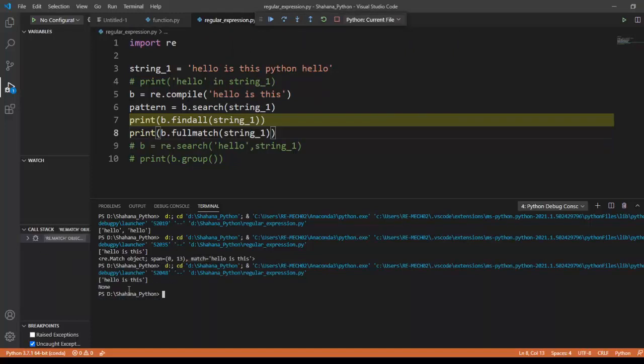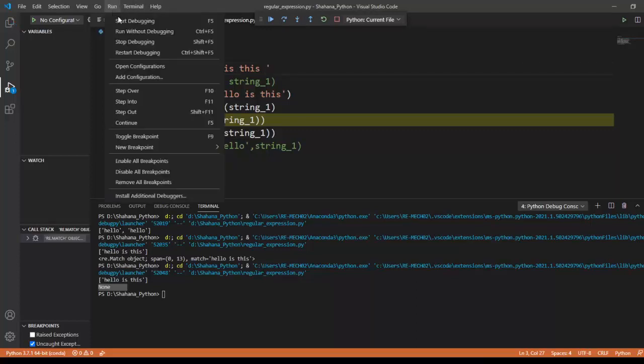it shows me None, because fullmatch checks whether the base string one has a full match, whether the whole string is equal to this. If it is the same, it will give me a true value, but if it doesn't, it will show a null value. I'm going to delete this and make both strings look the same, and run this code.